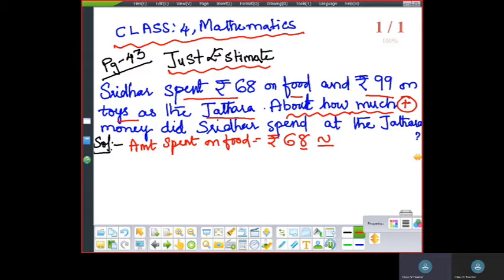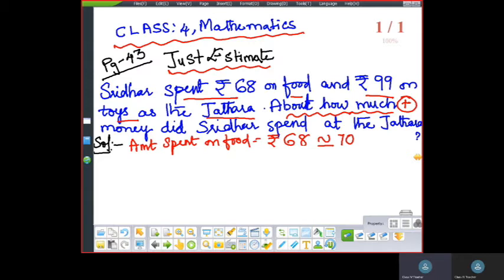In the ones place, it is 8. 8 is greater than 5. If it is 5 or more than 5, you have to go to the greater side. First of all, 68 lies in between 60 and 70. Yes or no? 68 lies in between 60 and 70. Yes, so 8 is greater than 5, so you have to go to the greater side. The greater side is 70. So it is nearest to 70. Understood, children? Is it clear?